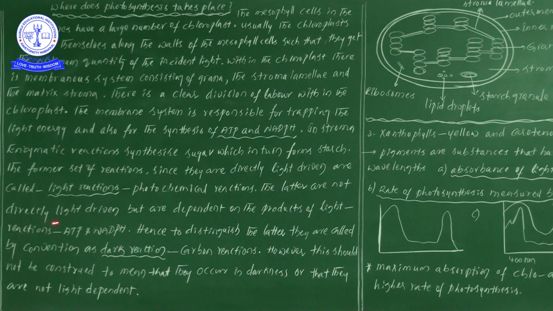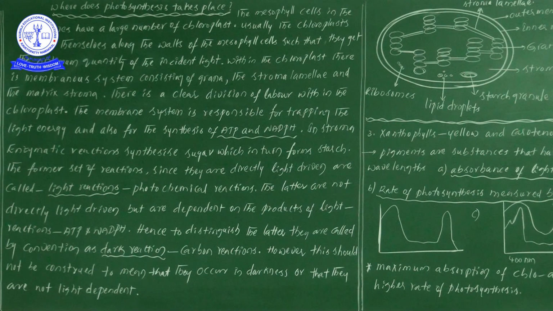The latter are not directly light driven, but are dependent on the products of light reactions, ATP and NADPH. Later means here we are going to discuss the stroma. The stroma is not directly light driven, it is not dependent on the light, but is dependent on the products of light reactions. The products of light reaction are ATP and NADPH. These two are the products of light reaction.